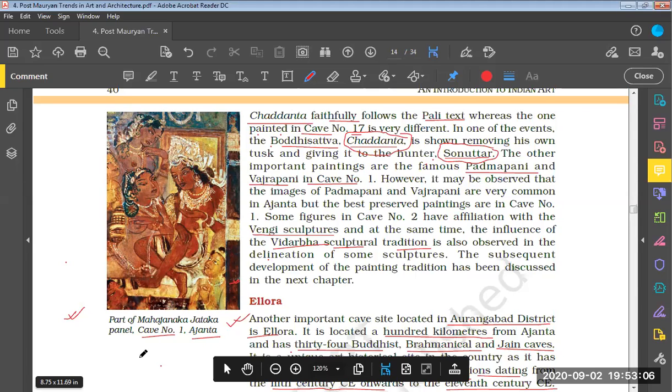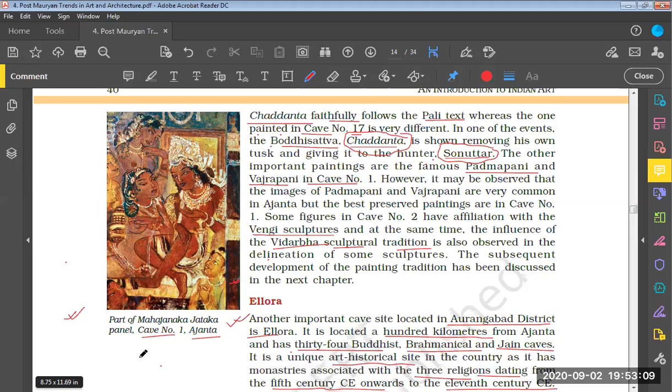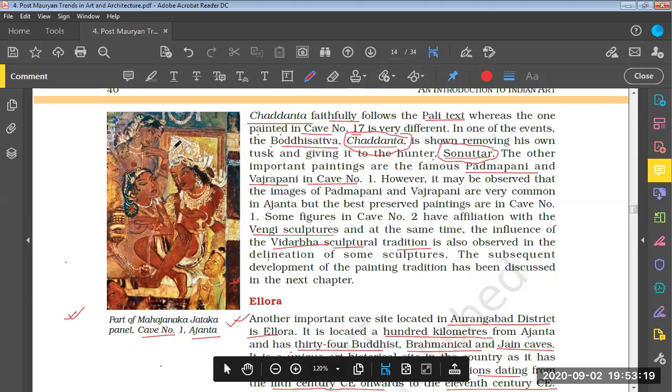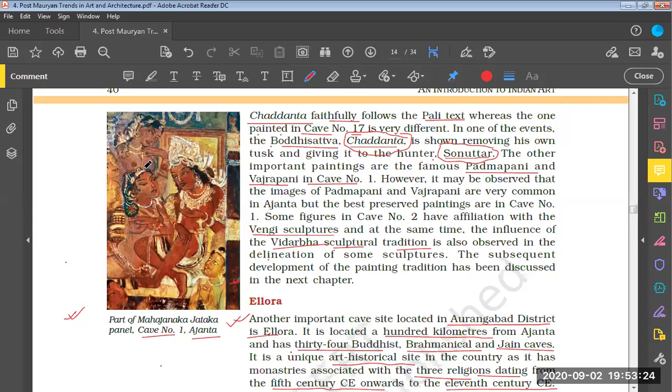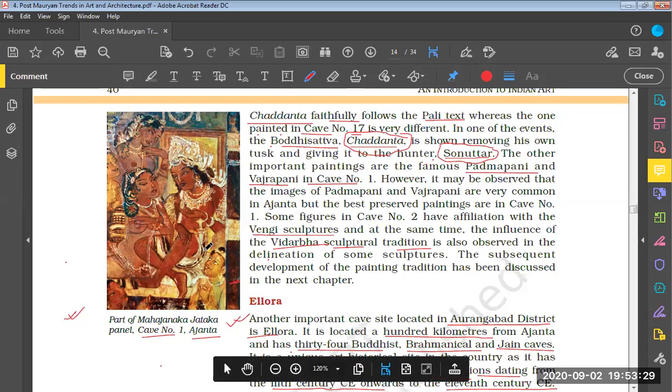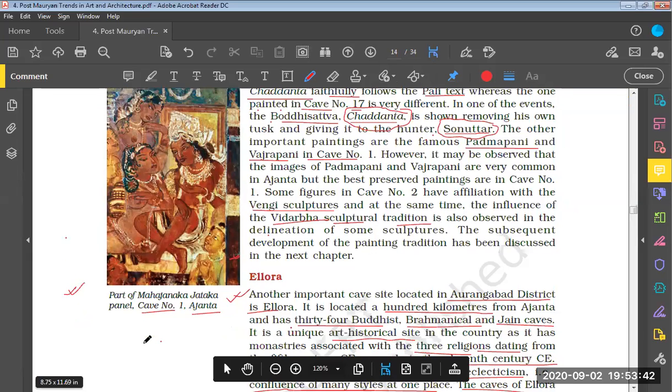Cave number 1 panel means similar images are there throughout the wall or the panel. So this is just a part of that. Here you can see a bodhisattva being depicted, maybe Buddha. To the left of him I think is Yashodhara. Then the person near the feet of Buddha seems to be Rahula. So this is part of the Mahajanaka Jataka panel at cave number 1 at Ajanta.